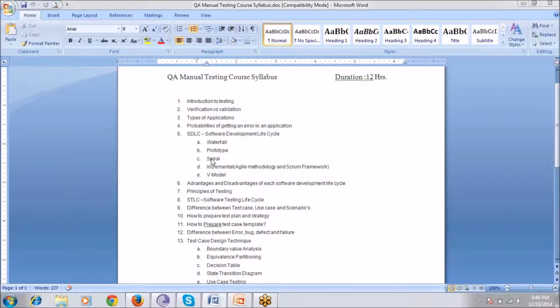According to that we can complete our scenarios, and there will also be a bug life cycle available, because whenever we post a bug, the developer works on the application and fixes it, and after fixing he sends it back to test the application for closing the bug. So this kind of cycle will be created. We call this cycle the bug life cycle or defect life cycle.